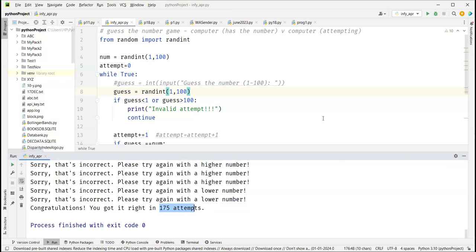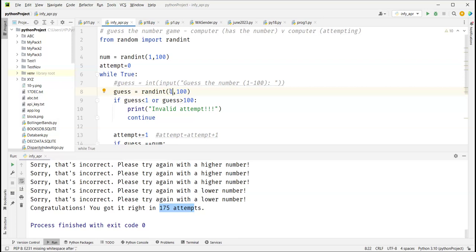The guesses should be closer to the random int, like if it is higher, go lower. Yes, it is not implementing the logic of higher or lower. Every time it is guessing between 1 and 100. Let's say the number is 35 and randint generated 45. So it will say, you have generated a higher number, think of a lower number. But we have not implemented that logic here, right? It can still think of 65. It's a random number. Even though 45 says think lower, it can still go and think 65. We don't want that, right? So we have to modify it.